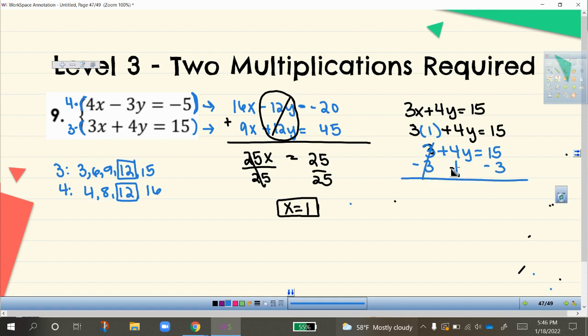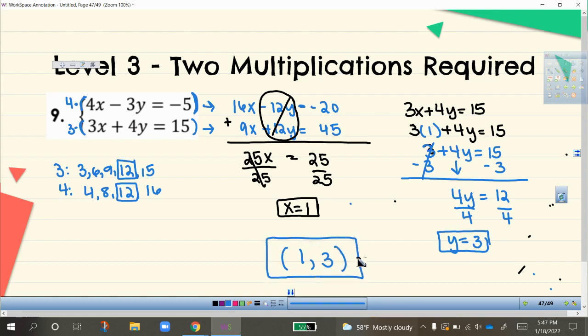3 minus 3 is 0. Drop down the 4y equals 15 minus 3, which is 12. So my final answer here, y equals 3, which means that the solution to this system of equations is (1, 3). That's my final answer.